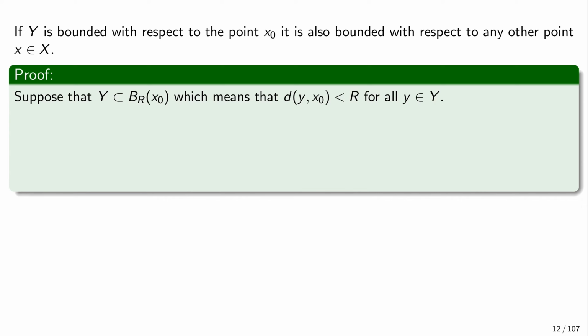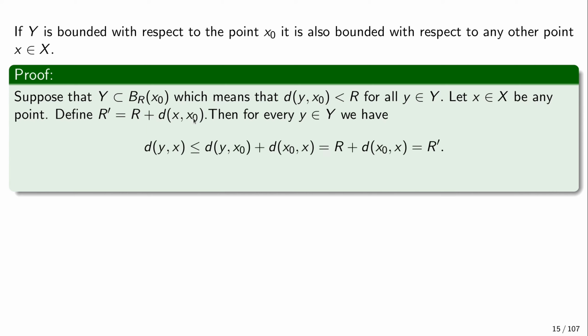So suppose that this set Y is contained in this ball of radius r around the point x0. So this means that the distance of every point in the set Y from the point x0 is no more than r, for every y in Y. Okay, so if we define this r prime to be r plus the distance between x and x0, then we use the triangle inequality.